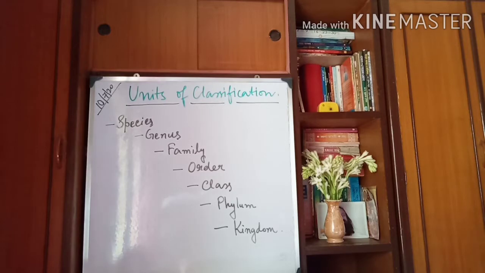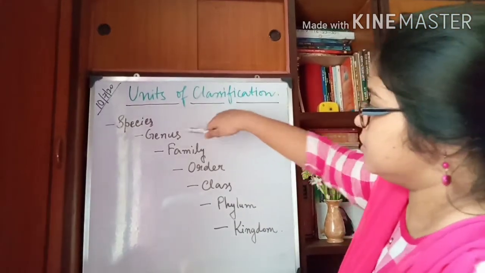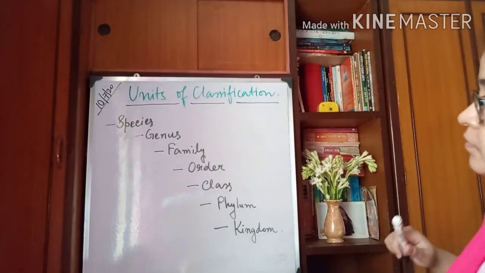Okay, so there are 7 units of classification: species, genus, family, order, class, phylum, kingdom.